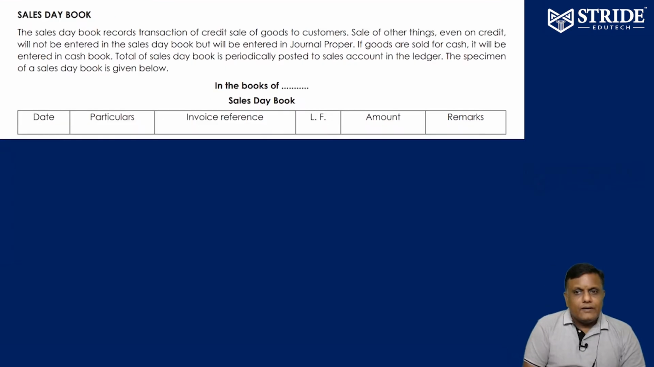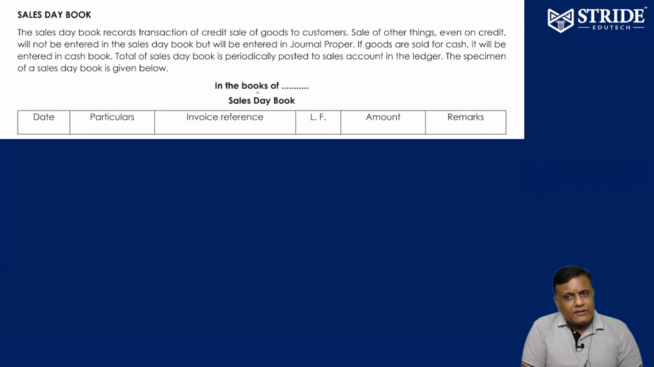Okay. Let's see sales day book. What is sales day book? Recording of all credit sales transactions in the book is called sales day book. All credit sales to be entered in sales day book. Cash sales should not be entered. Any asset sold should not be entered. Only credit sales of goods to be entered. No cash sales, no asset sold to be entered.